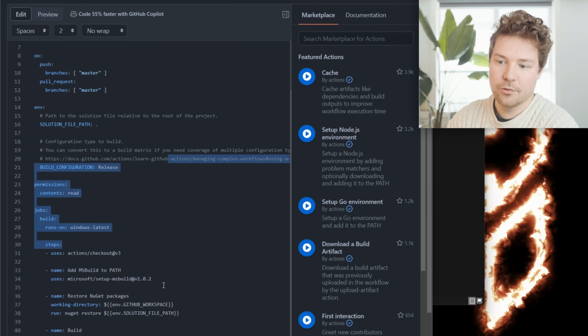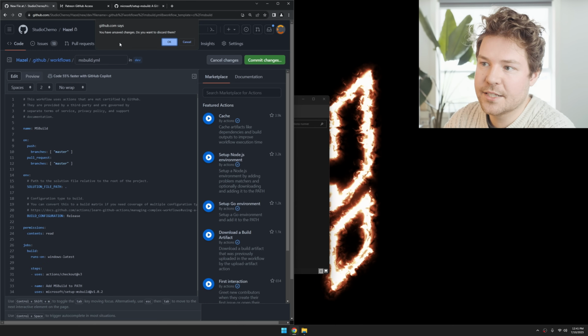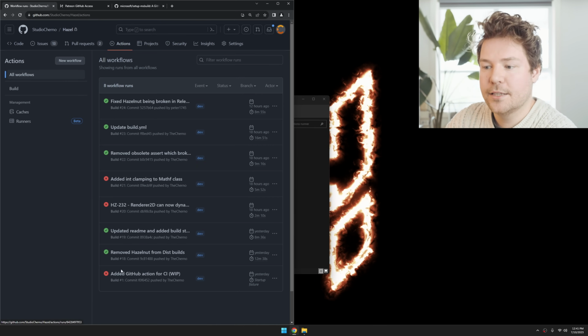But then also Hazel's own setup scripts create symbolic links in order to avoid copying some files. And those symbolic links require admin privileges as well. So that's what I had to do to the service, but otherwise, that's it. Every time you now push, it will run this stuff. And you'll be able to see every run inside this Actions tab.